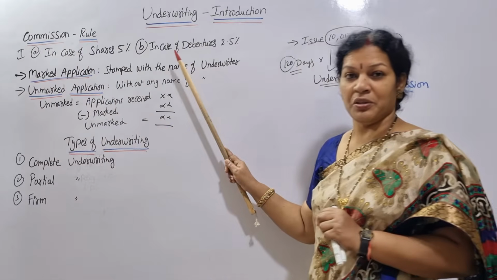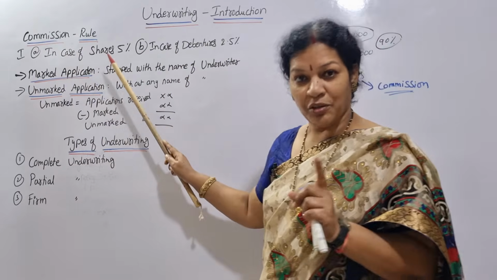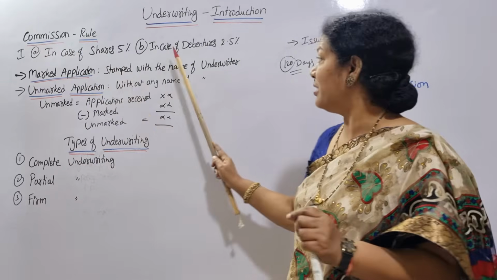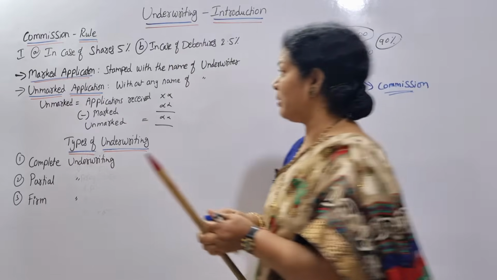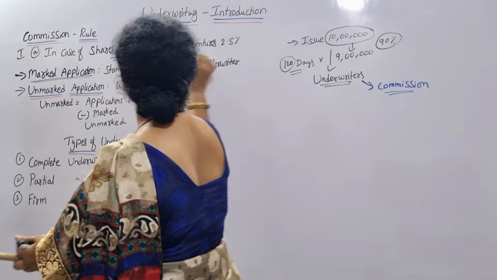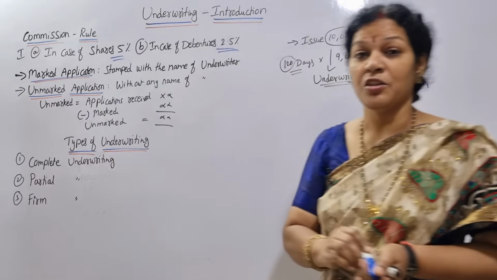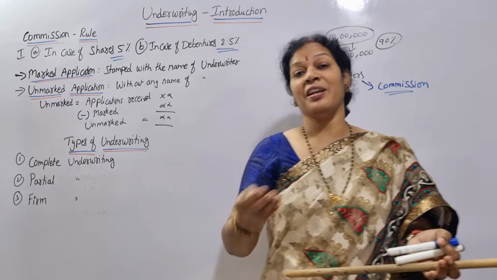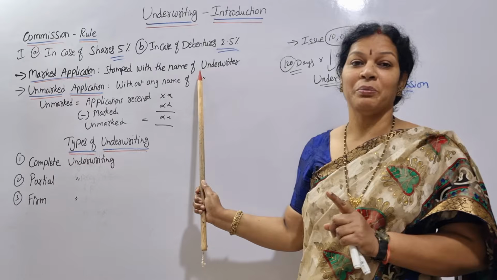So the commission rule is this. In case of shares, 5%. In case of debentures, it is 2.5%. Debentures are less risky. That is the reason 2.5%.